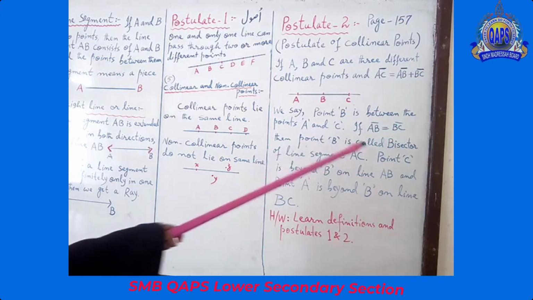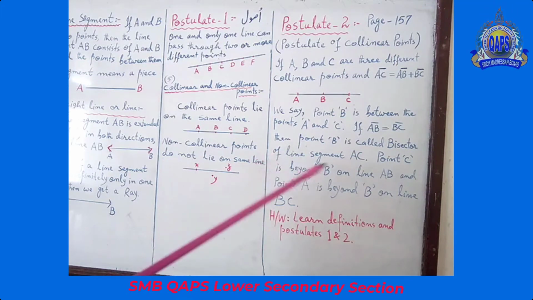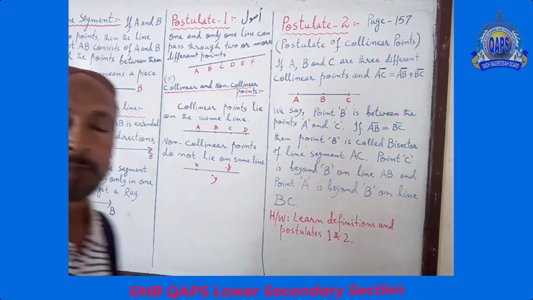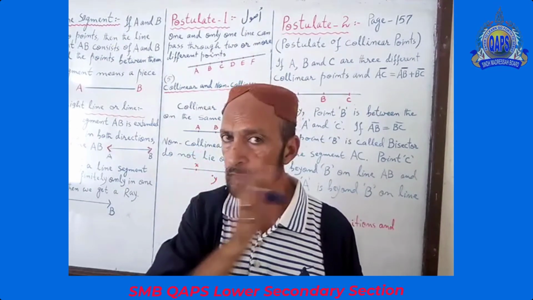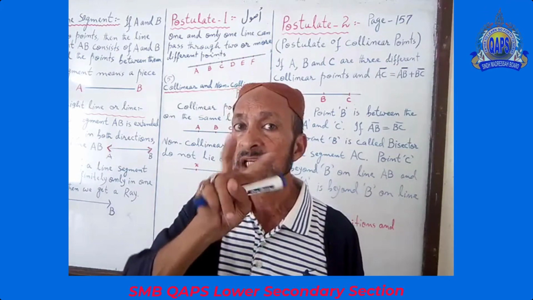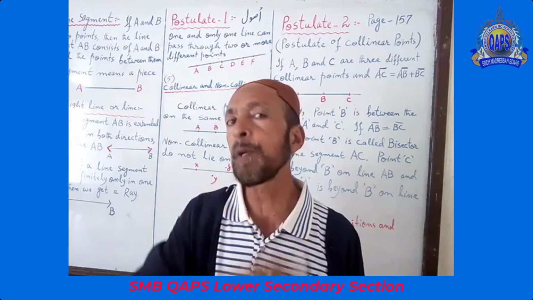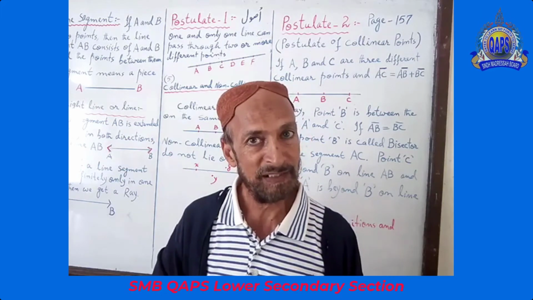Then point B is called the bisector of line segment AC. Bisector, which divides the line in 2 equal parts. That is called bisector.